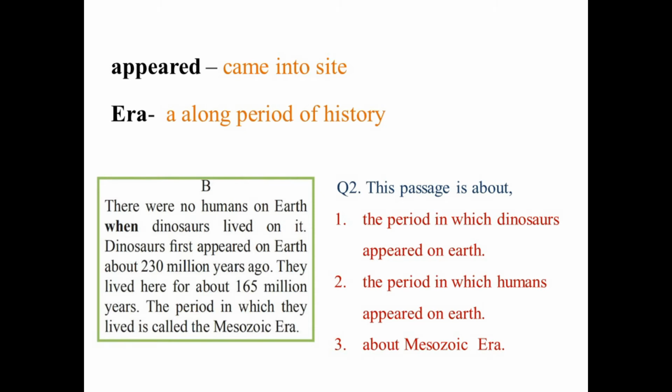This passage is about the period in which dinosaurs appeared on Earth, the period in which humans appeared on Earth, about Mesozoic era. Okay, this is the general idea of this passage. The period in which dinosaurs appeared on Earth. Let's move to the next passage now.